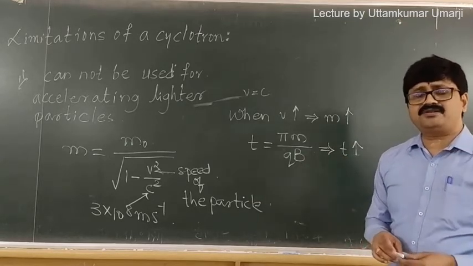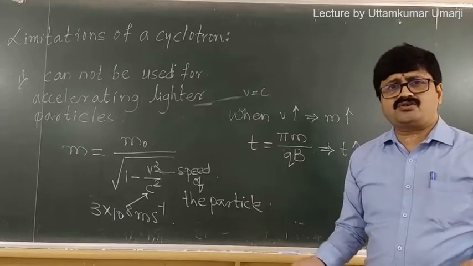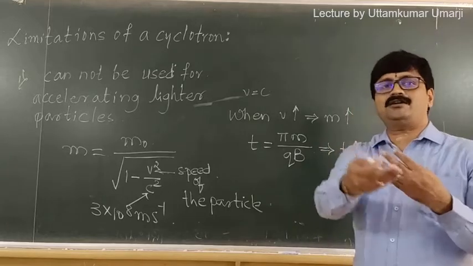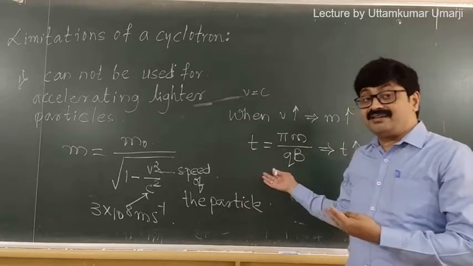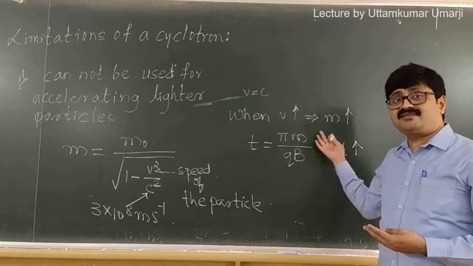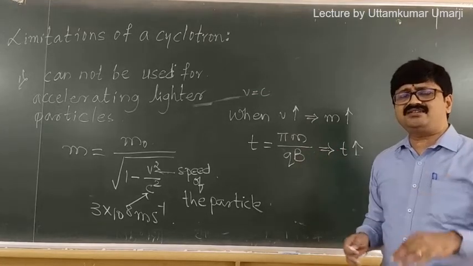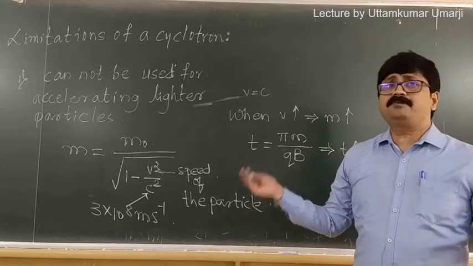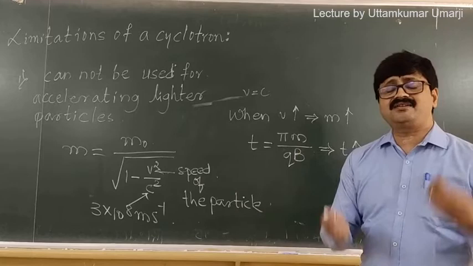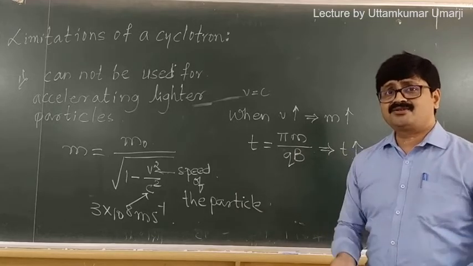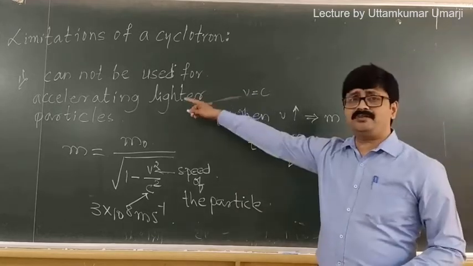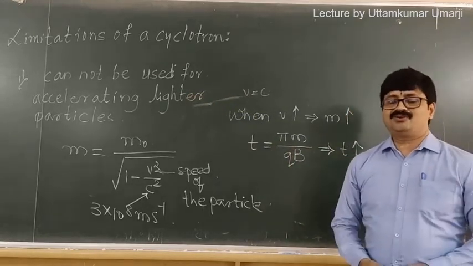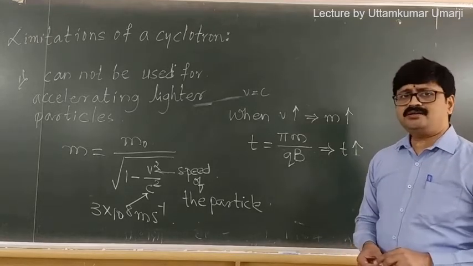So finally what happens here? Our main purpose is lost, no? Because we are using cyclotron to accelerate the particle. But here, instead, what is happening? Here mass is increasing, and because of that reason, time is increasing. If time increases, obviously the particle will not speed up at all. Its speed keeps on becoming lesser and lesser. So that is why I cannot make use of cyclotron to accelerate lighter particles. So this is one limitation that you can remember.